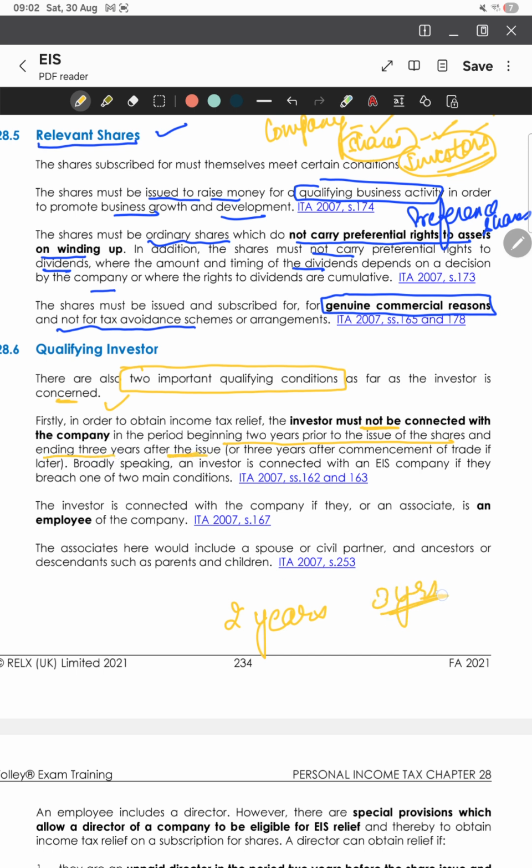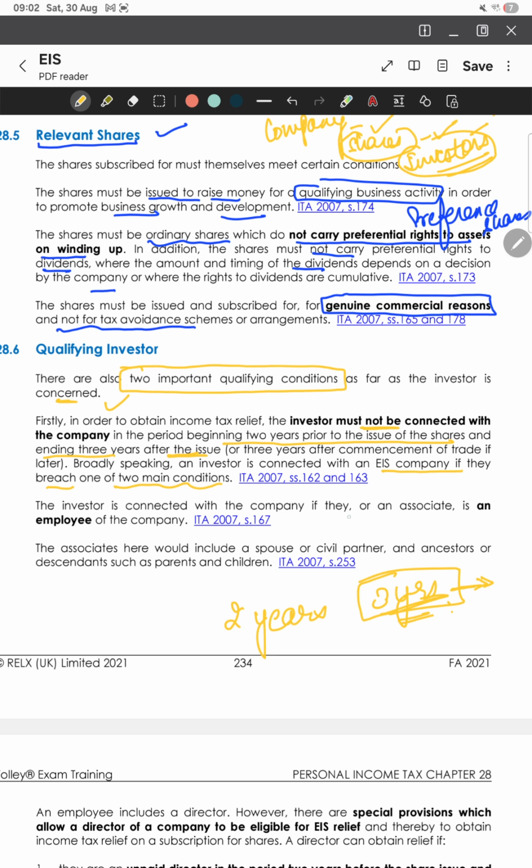Why ending 3 years? Because maybe some person has invested a huge amount and then gets a control in the company. So for 3 years after the issue of shares, this person should not be a connected person with the company. Broadly speaking, an investor is connected with an EIS company if they breach one of the two main conditions.